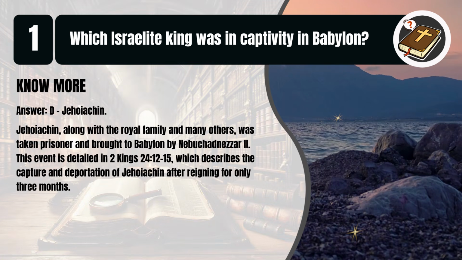That's D. Jehoiachin. Jehoiachin, along with the royal family and many others, was taken prisoner and brought to Babylon by Nebuchadnezzar II. This event is detailed in 2 Kings chapter 24, verses 12 to 15, which describes the capture and deportation of Jehoiachin after reigning for only 3 months.